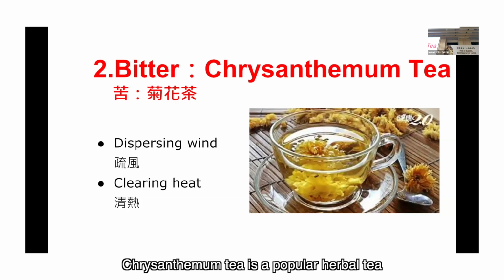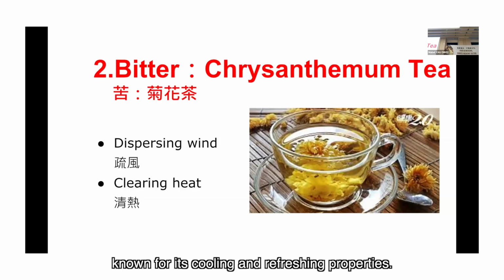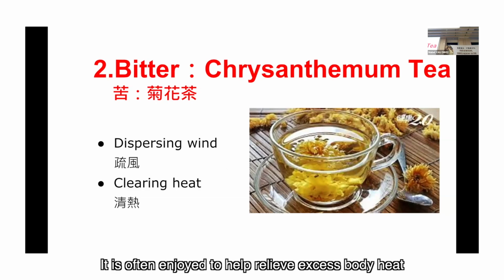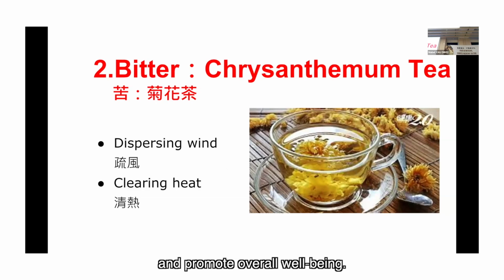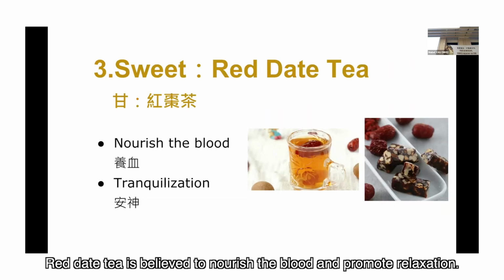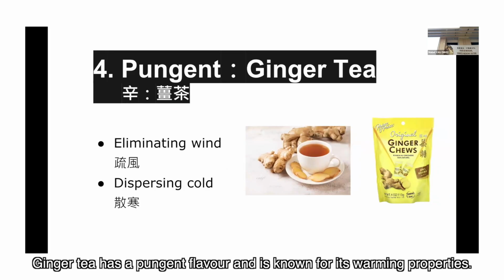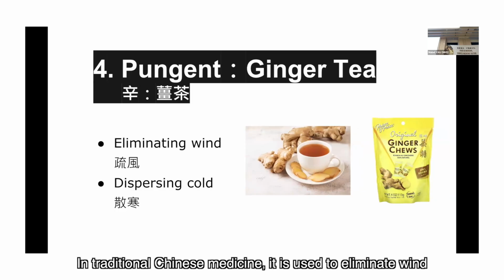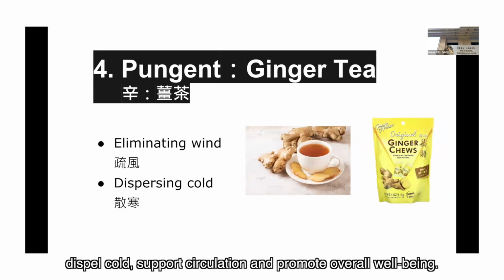Chrysanthemum tea is a popular herbal tea known for its cooling and refreshing properties. It is often enjoyed to help relieve excess body heat and promote overall well-being. Red date tea is believed to nourish the blood and promote relaxation. Ginger tea has a pungent flavor and is known for its warming properties. In traditional Chinese medicine, it is used to eliminate wind, dispel cold, support circulation, and promote overall well-being.